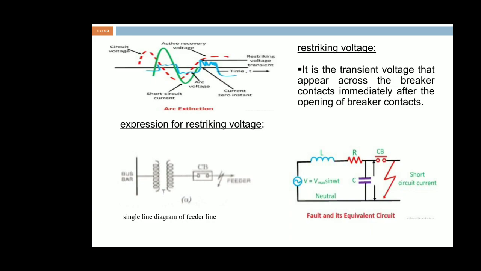For every current zero interruption, the arc may be extinguished, but it does not normalize instantly. It may oscillate like this. At the starting of the oscillation, a voltage appears.